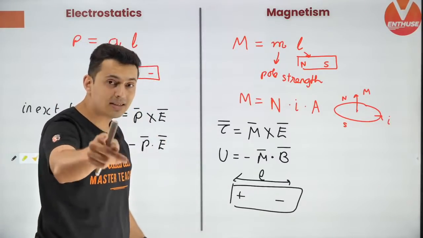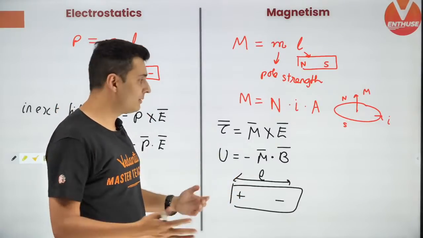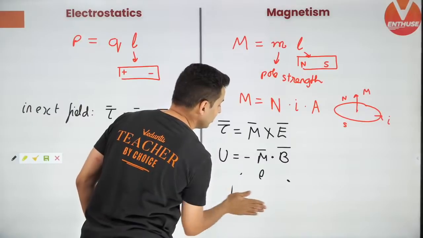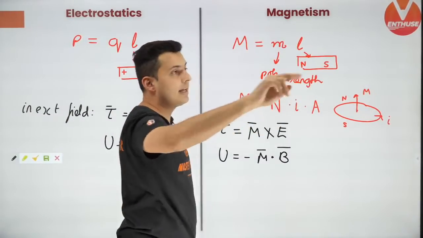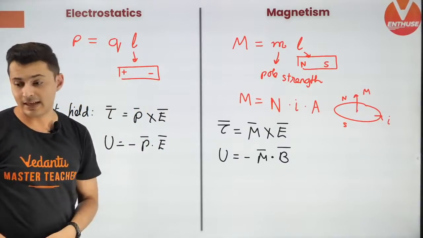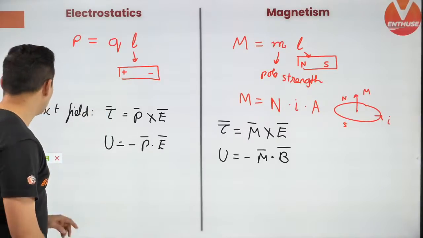A lot of people make mistakes because of that. I have been teaching for almost a decade now. I know what is going to cause a mistake and what is not going to cause a mistake. So do not do it as 2L. That's why I said L is the total length between the poles or the positive and negative charges. I hope this is very clear.